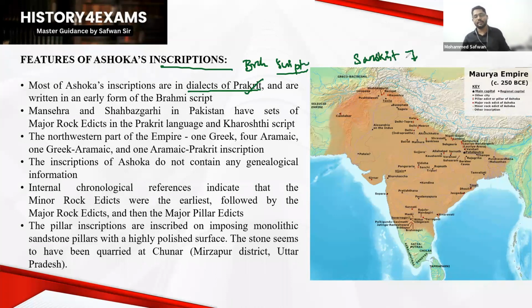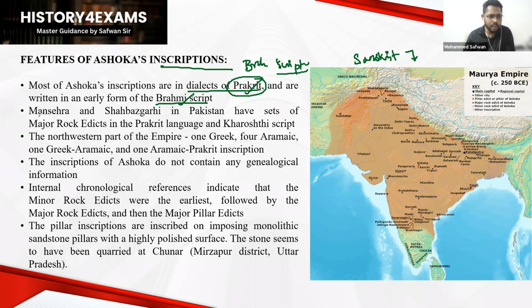After that, some languages developed from Sanskrit that were more used by the common people, such as Prakrit and Pali. Certain dialects or variants of these Prakrits were used by the kings, and the script used by the king was Brahmi. You have to note that.